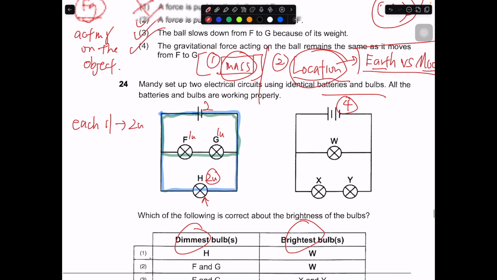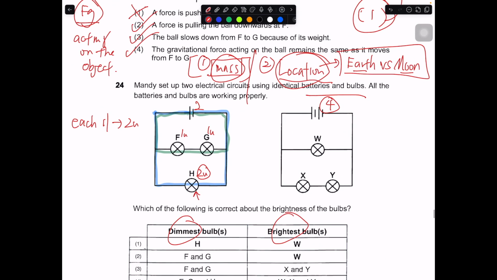Now we work the same idea. We use different colors now, maybe red. Electricity is flowing through here, red. Electricity is flowing through here. Only W is using 4 units of power from the 2 batteries over here. So W is 4 units.